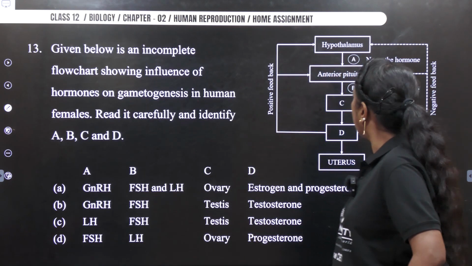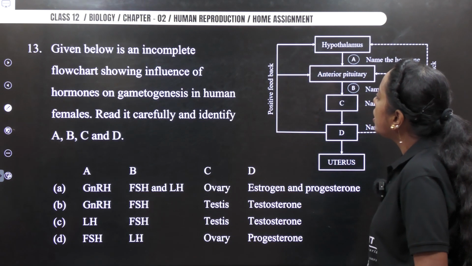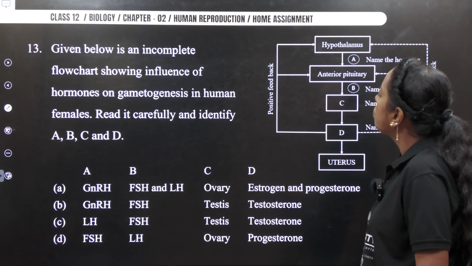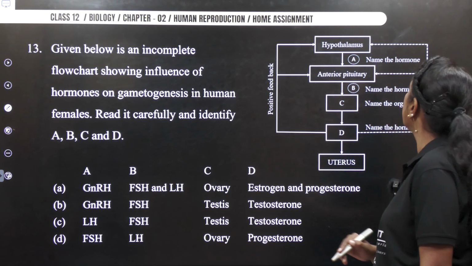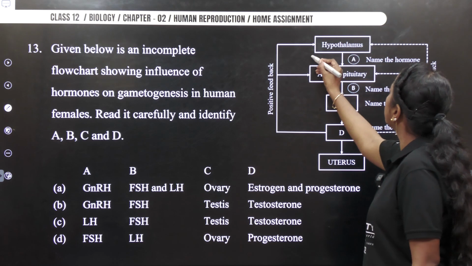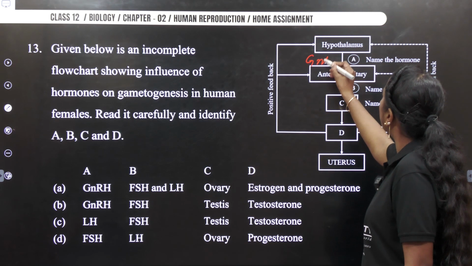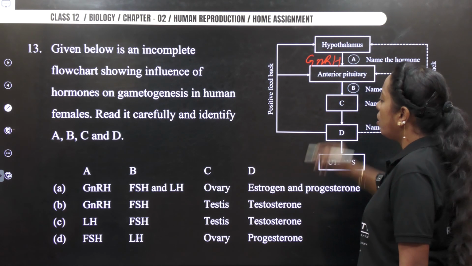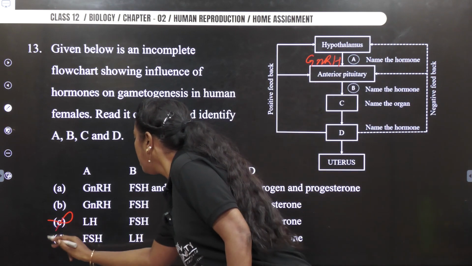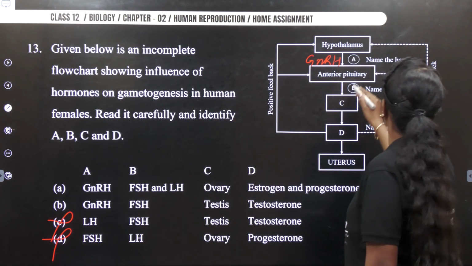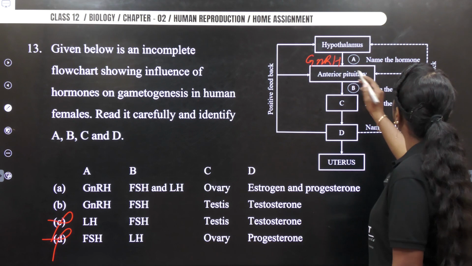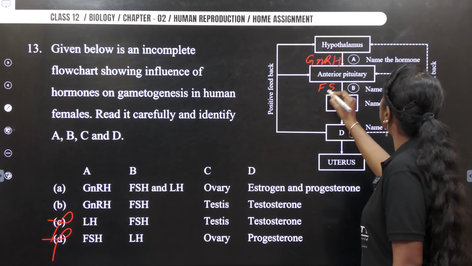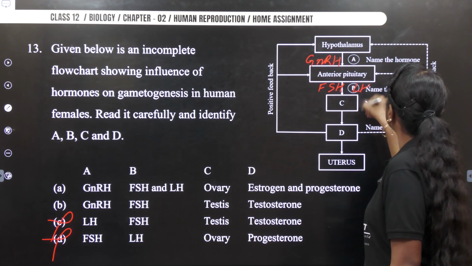Next, given below is an incomplete flow chart showing the influence of hormones. Let us see. Hypothalamus, GnRH. Okay. So definitely C and D is wrong. Anterior pituitary releases FSH, LH.